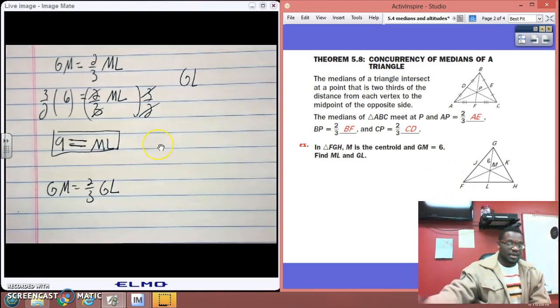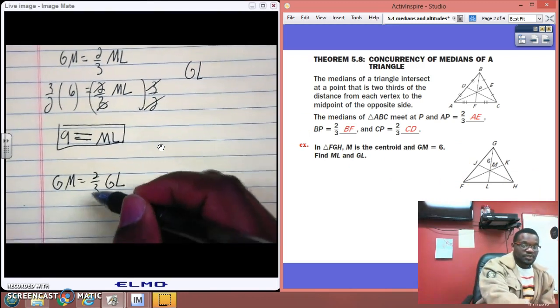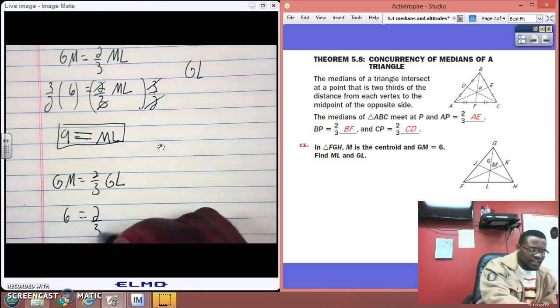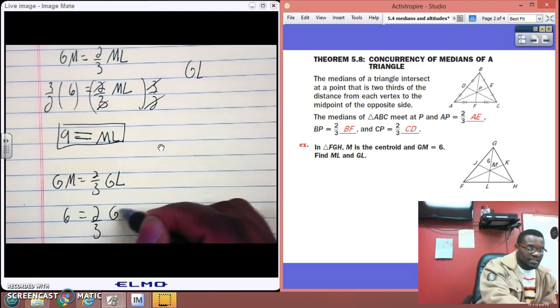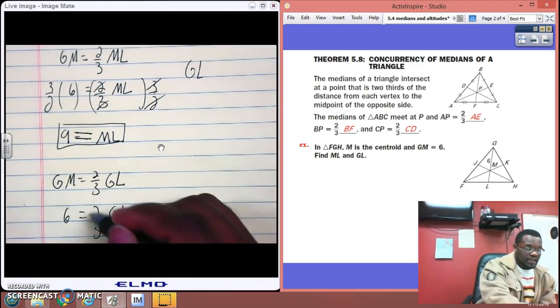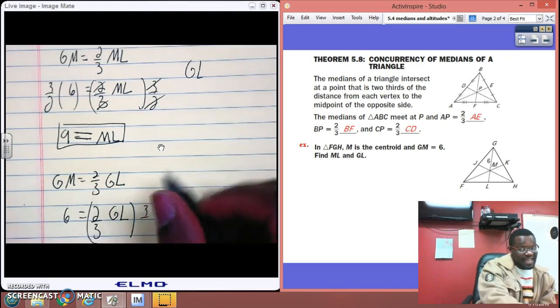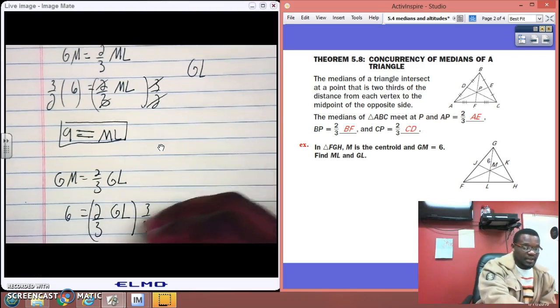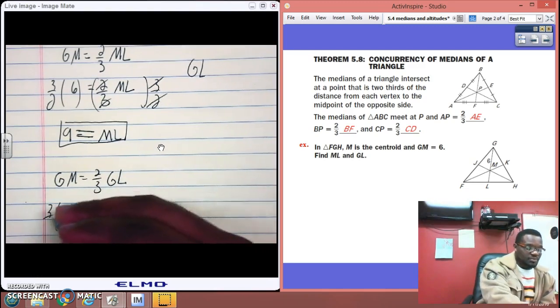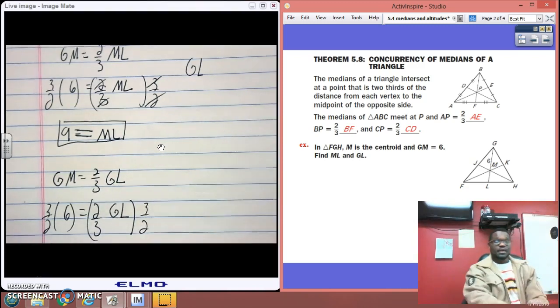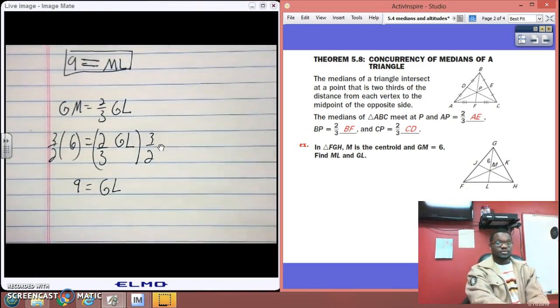I'm still going to get the same answer when I substitute 6 in, but I used the wrong information there. And I'm not going to change this and erase it because it's a good learning issue. I said it earlier, this is a mistake that a lot of people make here. As I multiply by the reciprocal, you'll see that I'll get the same answer. But this is saying that GL equals 9 instead of ML.